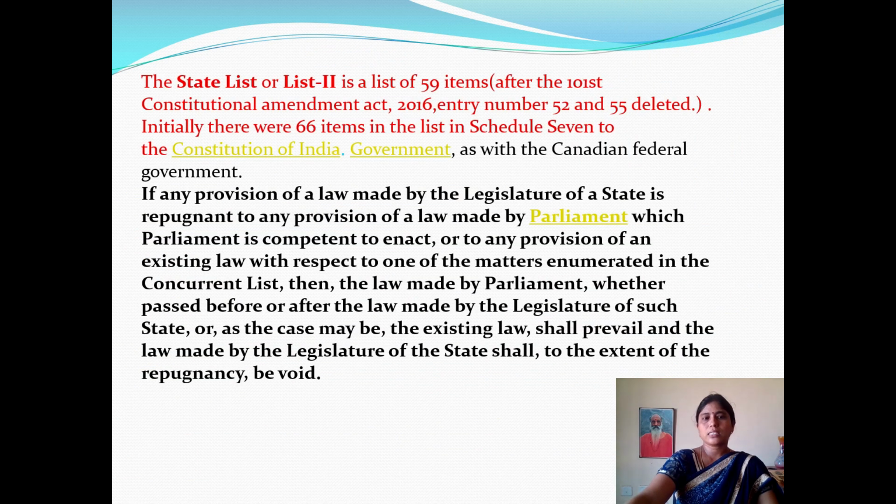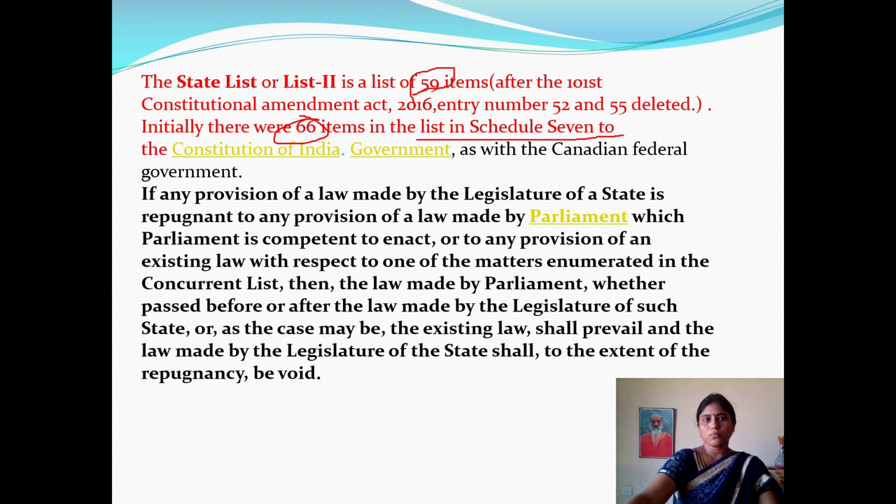See here, the state list or List 2 consists of 59 items at present. Just before, I discussed that there were 66 items, in which some, 52 and 55, were deleted because they felt it was not mandatory in the state list. These are all mentioned in the 7th Schedule of our Indian Constitution.